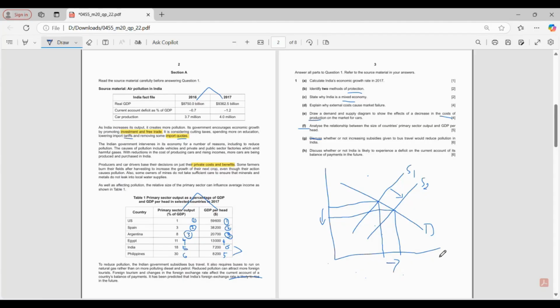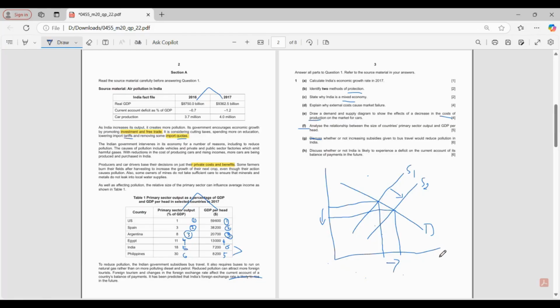So value addition means what? You should invest in your capital equipment, the secondary sector, to convert these primary goods into some value addition and then export, then you will get some value. Clear? And none of you spoke about car production. The entire case was about car production. They said the cars are being produced at very low cost.